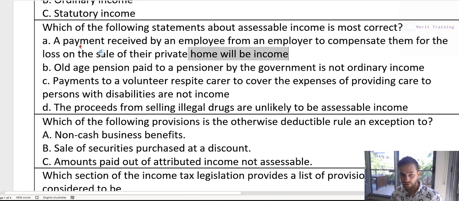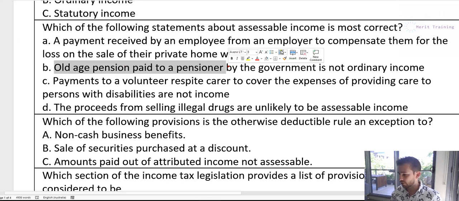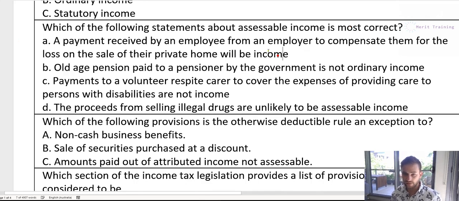So let's come back to this one because it may not be the most correct one. All right, so it's not going to be income, it's going to be capital, basically. That doesn't prevent it from being assessable income. It might, because capital can be assessable income as a capital gain, which would be statutory income, but in this case, all it's saying is income, which is probably not correct.